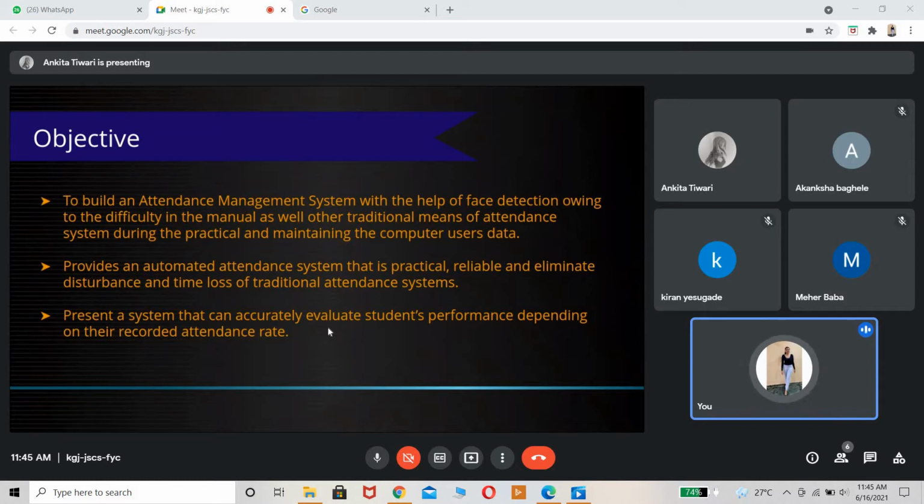So face detection, owing to the difficulty in manual as well as other traditional means of attendance system during the practical, and maintaining the computer user data. In this we are going to maintain the data of present and absent students, and this way it becomes easier for the staff members also to maintain the data. It provides an automated attendance system that is practical, reliable, and eliminates disturbance and time loss of the traditional attendance system. As I said, the traditional attendance system is time consuming, so through this it is less time consuming. It presents a system that can accurately evaluate students' performance depending on the recorded attendance rate.